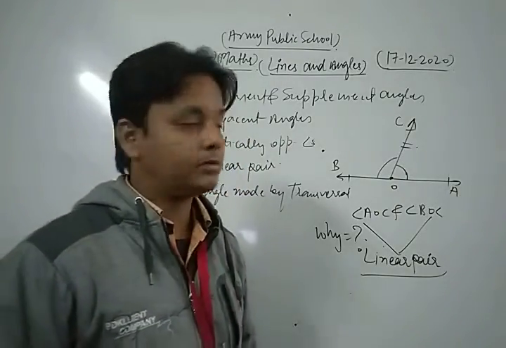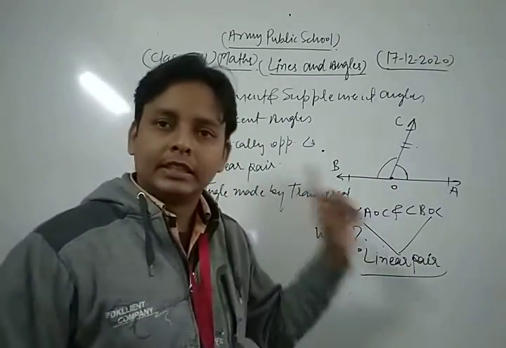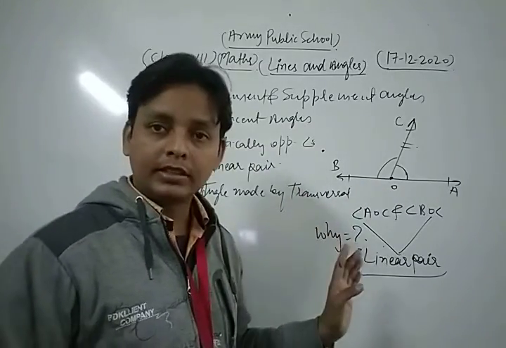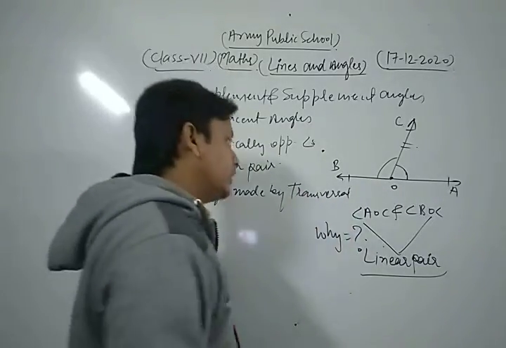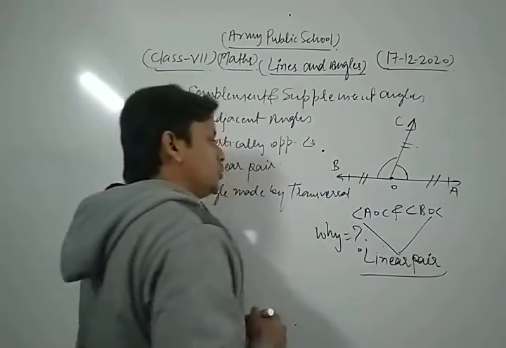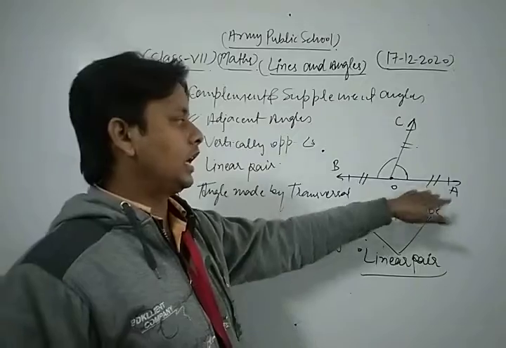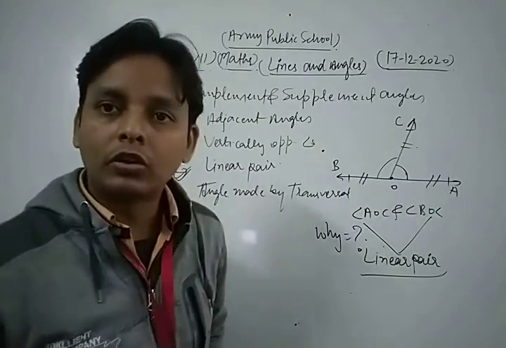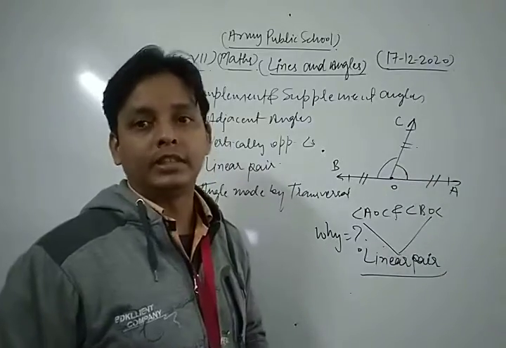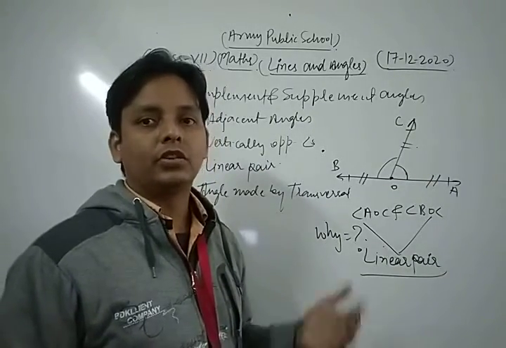They have the common arm, and their non-common arms are OA and OB. Dear students, here OA and OB are the non-common arms. So their non-common arms are opposite rays. So these are the conditions for a linear pair.